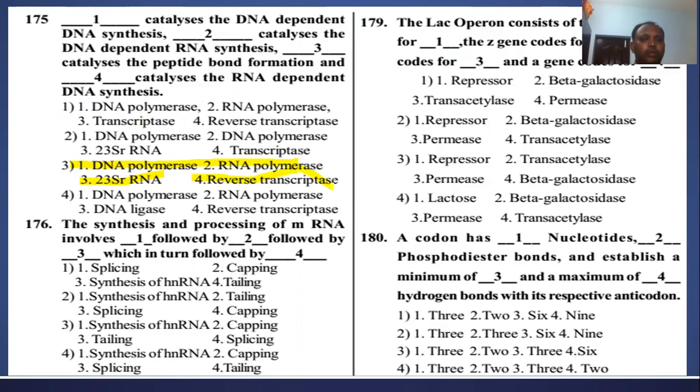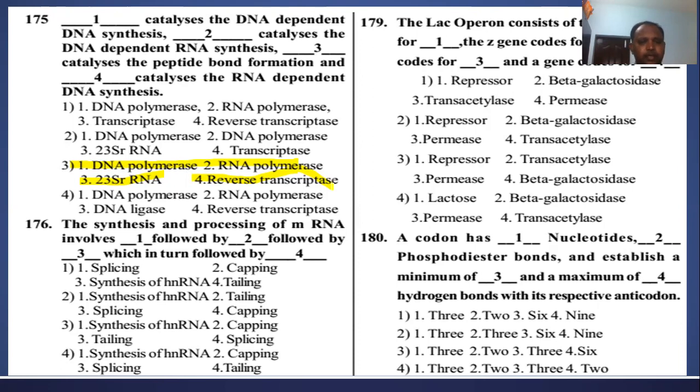Question number 176: the synthesis and processing of mRNA involve dash, followed by dash, which in turn is followed by dash. The first process is synthesis of hnRNA.